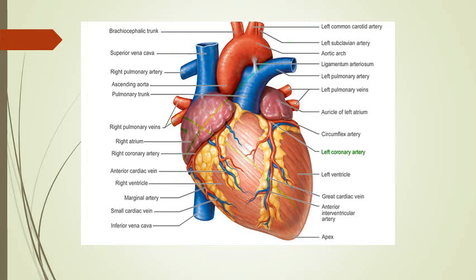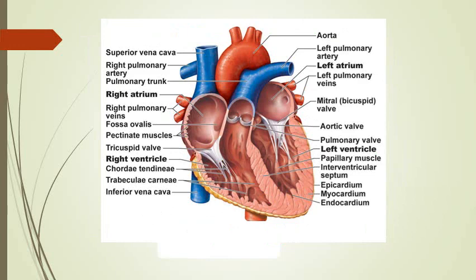Now this is a diagram of the heart, just to make you familiar with what you studied in your first year. The four chambers of the heart: the right atrium, the left atrium, the left ventricle, the right ventricle, and if you take another view of the sectioned heart, you can see the interior of the heart as well. You can see the interventricular septum, you can see the interatrial septum, and then you can see the four chambers of the heart.